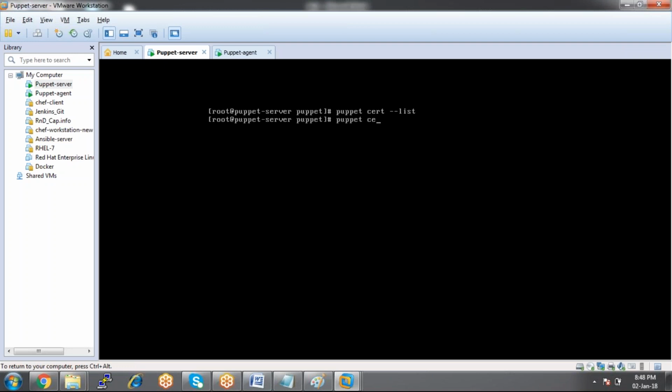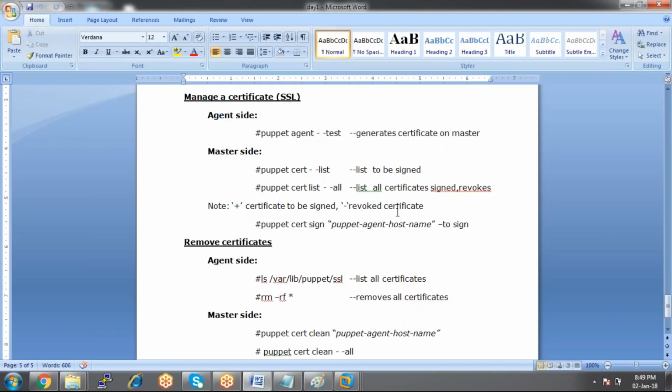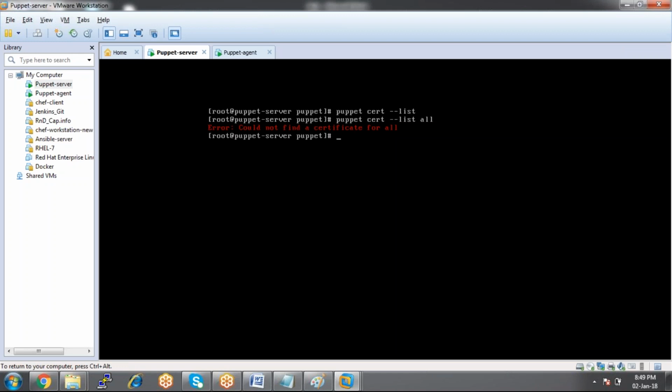But if you want to see all the signed certificates as well, puppet cert --list --all. The first command checks whether there are any pending certificates to be signed. The second command checks all the certificates we have signed so far. We could not find a certificate for all. I think the command is wrong. puppet cert all.